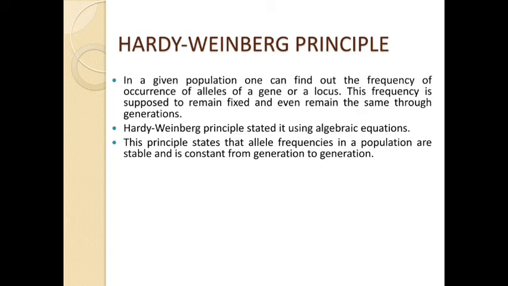There will be some variation, but human beings are human beings. So it is said that these alleles are stable and constant from one generation to the next.